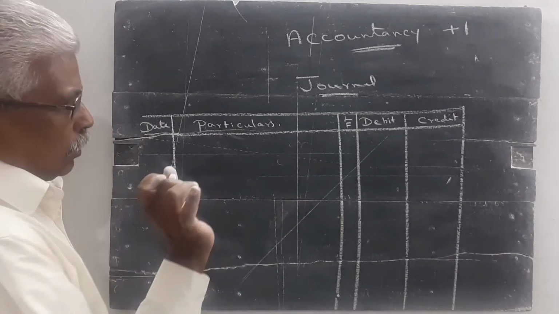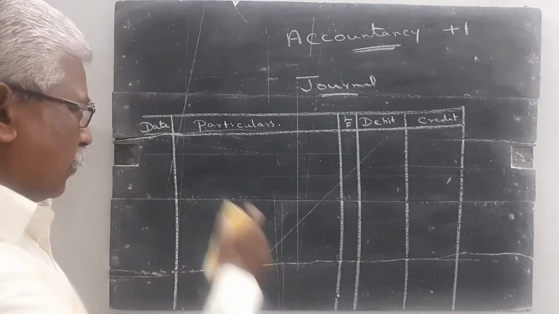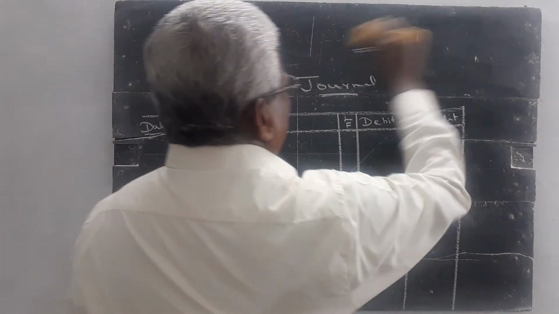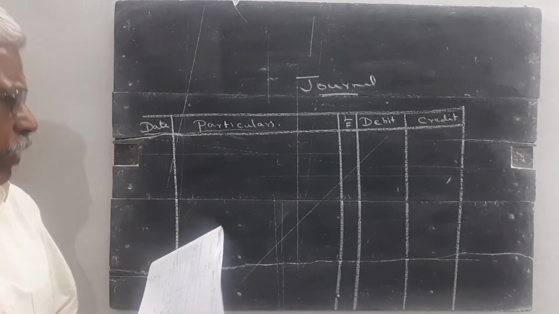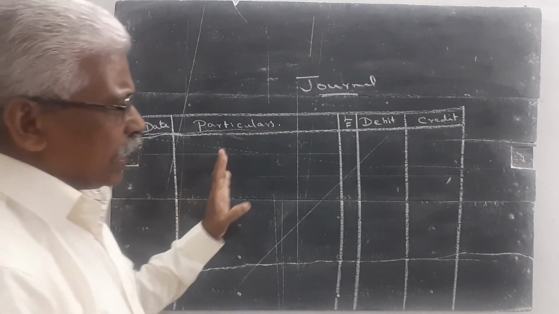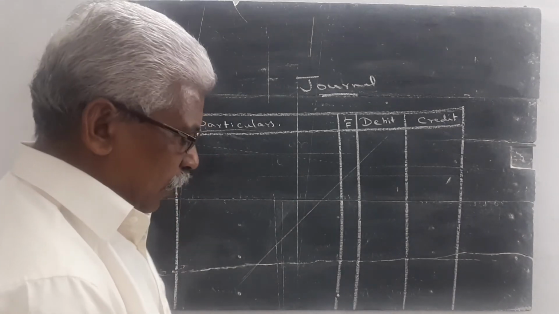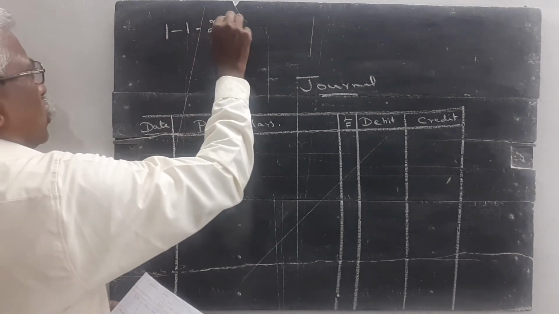Then these are the columns. Now I want to write one transaction. This is a format of a journal. Here I want to write one journal entry. Only one journal entry today. I want to explain only one journal entry and finish this class. Then the first transaction, on 1/1/2020.